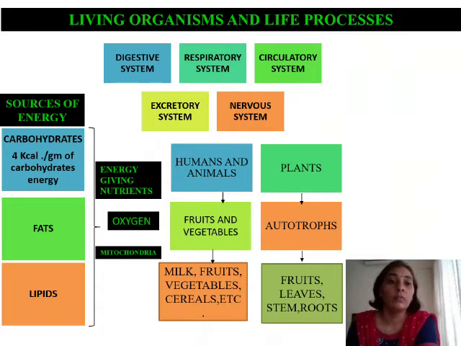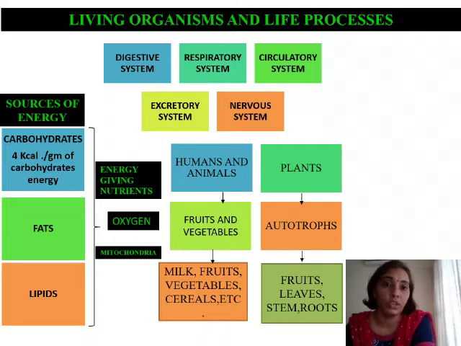So these are the sources of energy from which we get energy for performing the various life processes. Now, carbohydrates, we know, are broken down into glucose, and glucose is an instant source of energy. Similarly, fats and lipids are broken down to fatty acids, proteins to amino acids, and we utilize the simple form to generate energy. But carbohydrates, fats and lipids by themselves cannot generate energy.